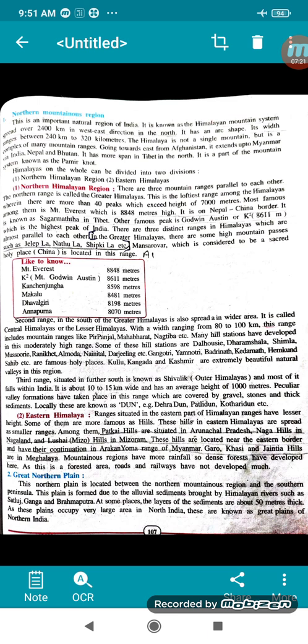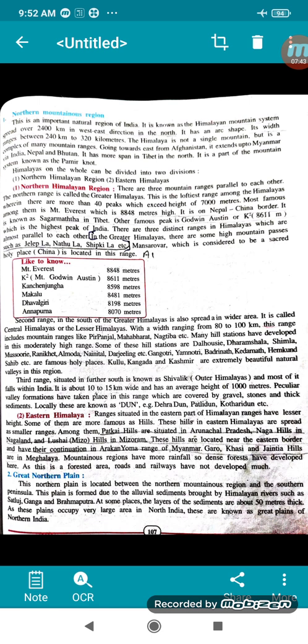Now we'll go to the next, that is Eastern Himalaya. Ranges situated in the eastern part of the Himalayas. We have all studied about the northern mountainous region. Now we'll see the Eastern Himalayas. Here they are called hills because they do not have much height.